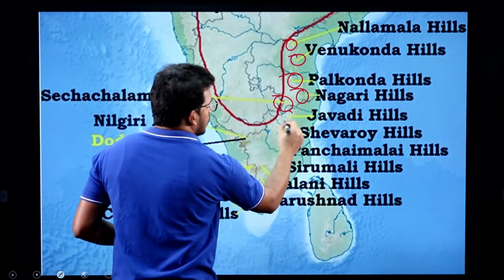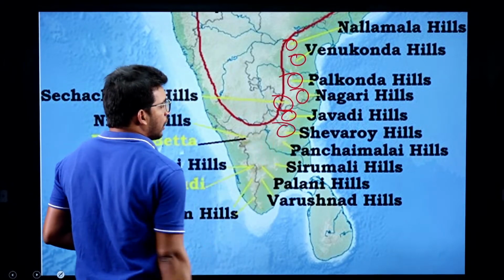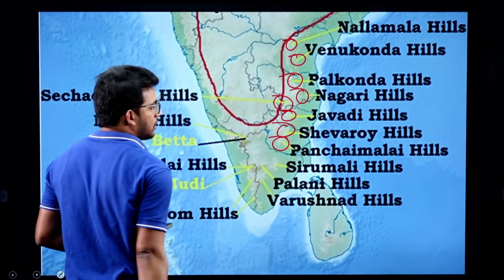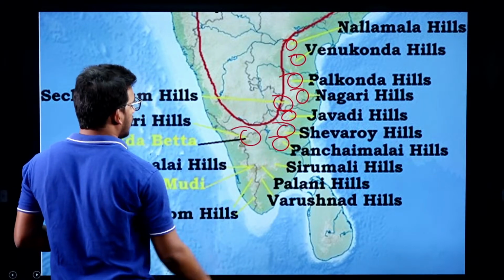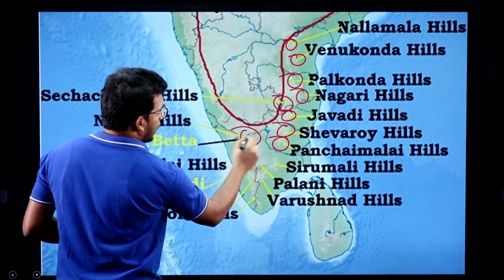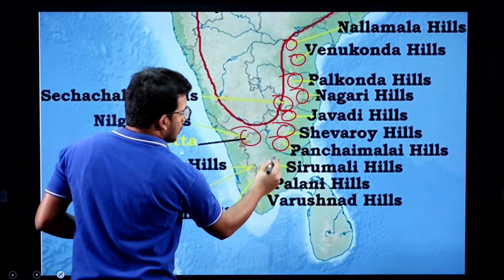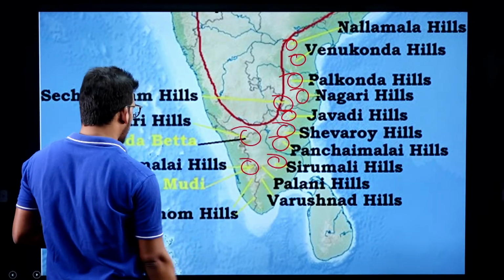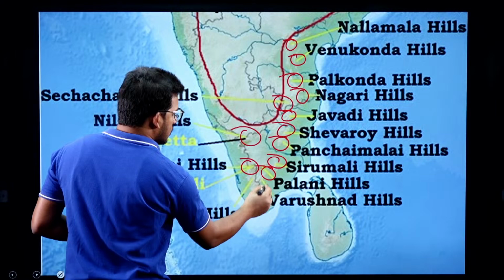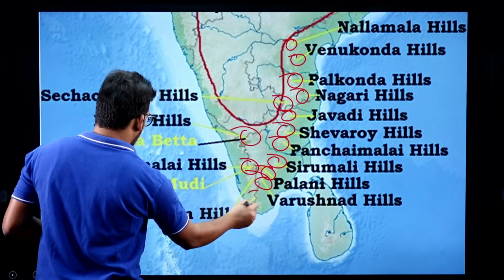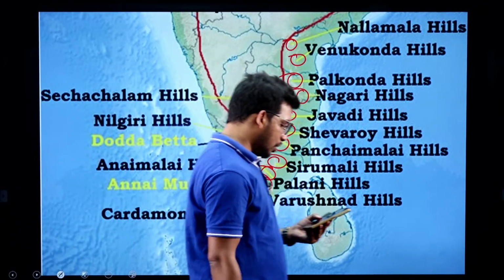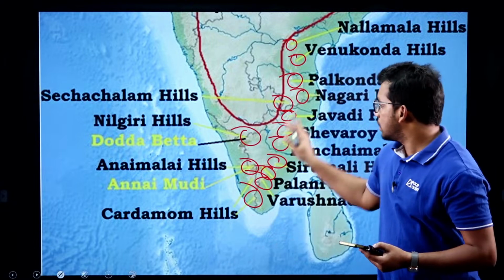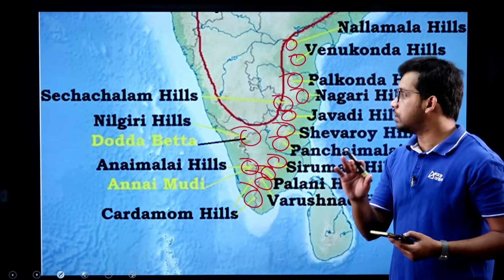Then Javadi hills, Chevroy hills, Panchamalai hills, then comes Nilgiris, Panchamalai and Nilgiris are approximately the same, Sirumalai, then we have Annamalai hills, Palani hills, Varshnad hills and then finally Cardamom hills. So these are all the important hill regions of South India.